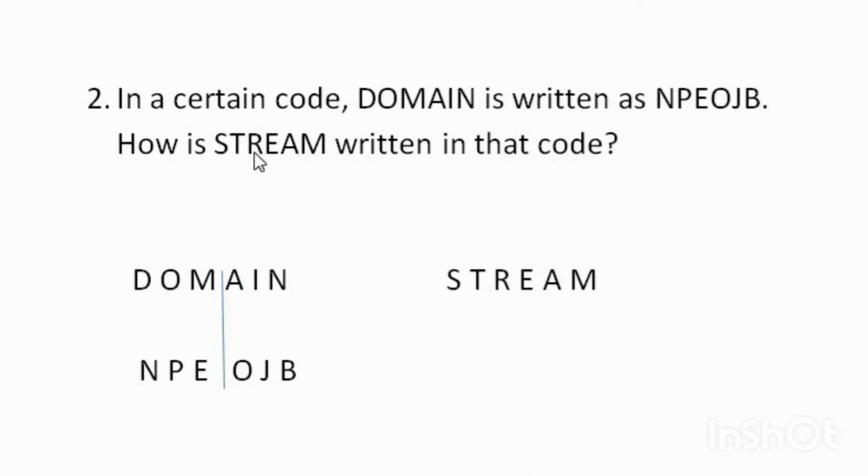So the answer is DQJLF. Going to the next question. In a certain code, domain is written as NPEOJB. How is stream written in that code?